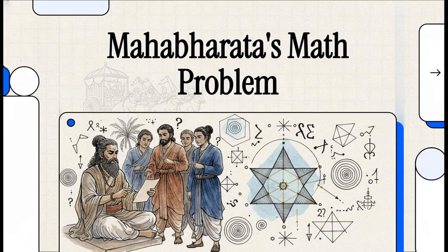All right, let's jump right into this explainer. We're going to be looking at one of the absolute coolest mathematical mysteries hidden inside ancient epic literature. When we think of ancient myths, we usually picture massive, earth-shattering battles, divine interventions, and these crazy, sprawling family trees. We definitely don't think of them as places to find strict mathematical continuity, right?